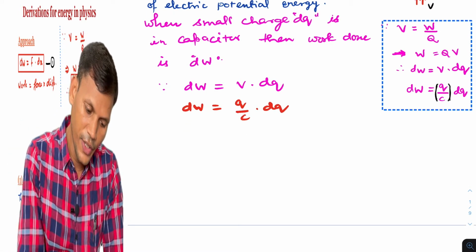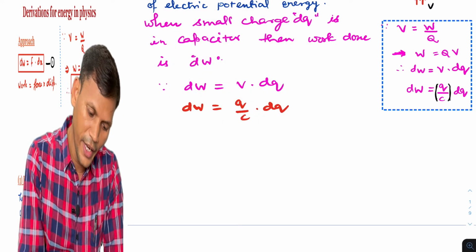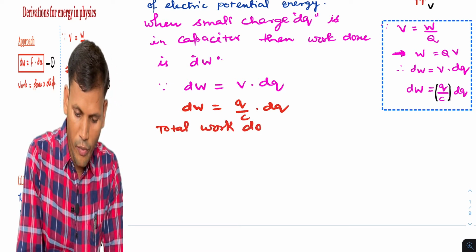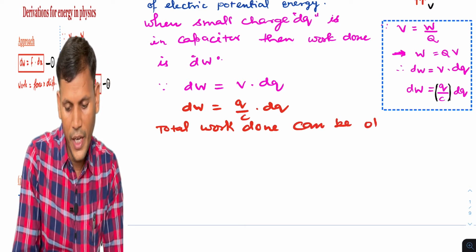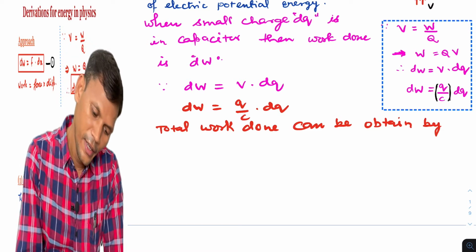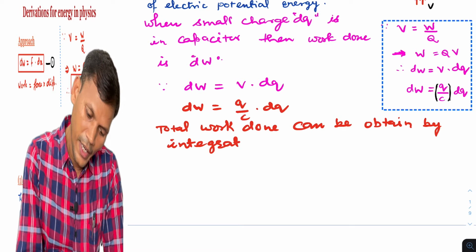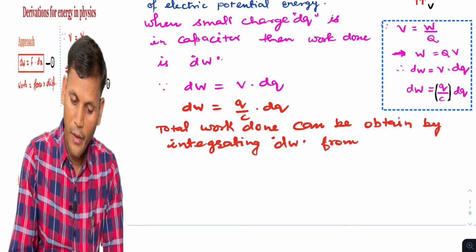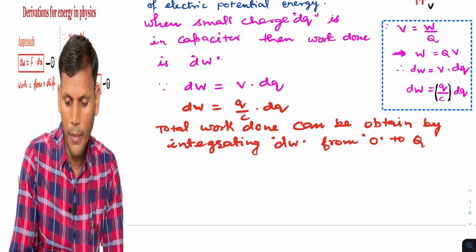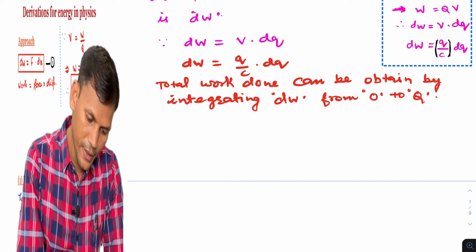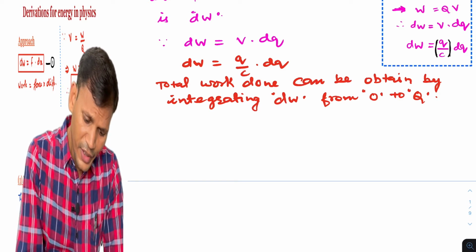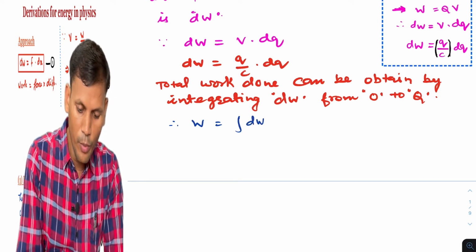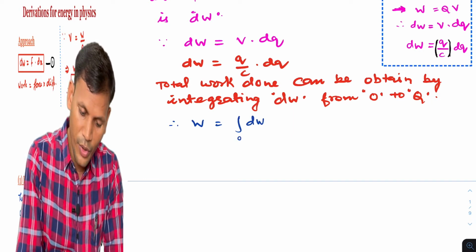So we can write that the total work done can be obtained by integrating dw, with the limit applied from 0 to capital Q. Therefore, the total work done W will be the integration of dw, but what is dw, and the limit will be from 0 to capital Q.